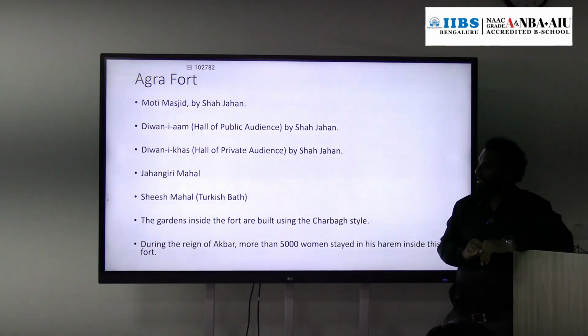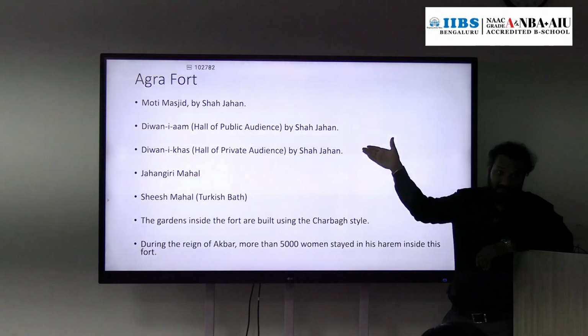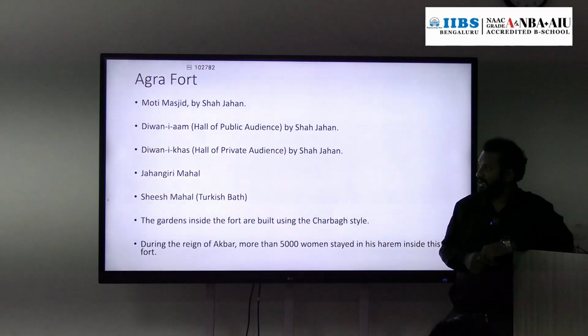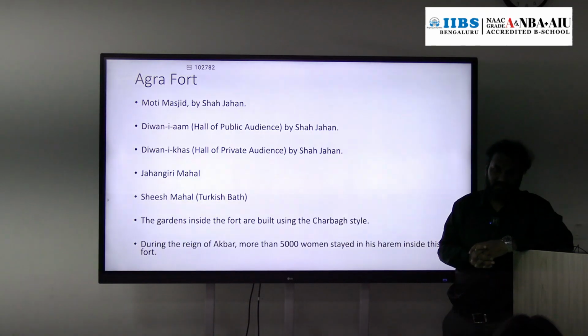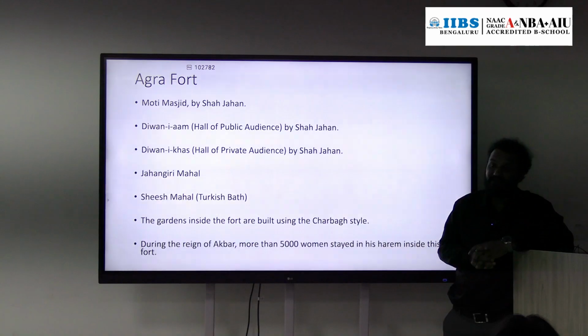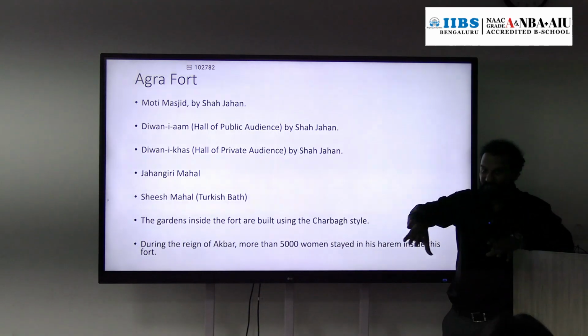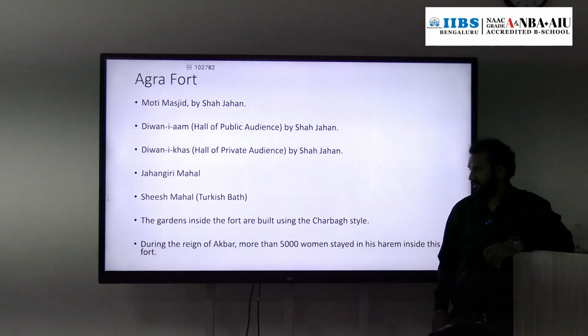Both were constructed at the time of Shah Jahan. Jahangir Mahal is also there, for the son of Akbar. Sheesh Mahal, the Mirror Palace, is famous for its Turkish bath, a lavish bathroom.